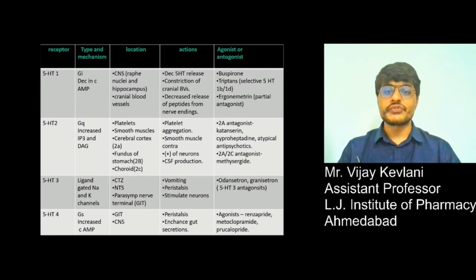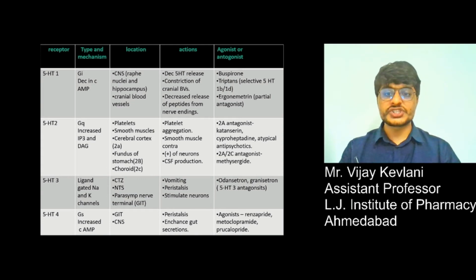Let's see 5-HT1, which is located in the central nervous system and cranial blood vessels. The action of 5-HT1 is to decrease 5-HT release, as it is an autoreceptor. It also produces contraction of cranial blood vessels, and decreased release of peptides from nerve endings.